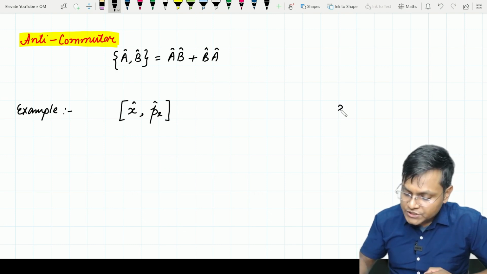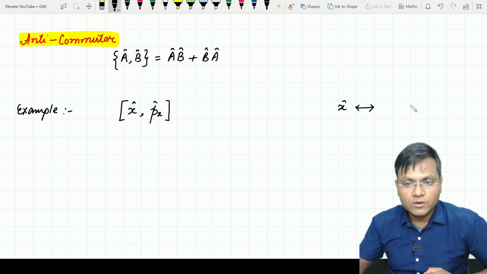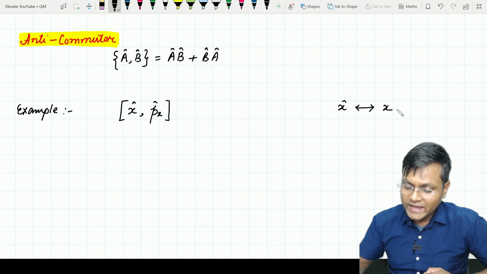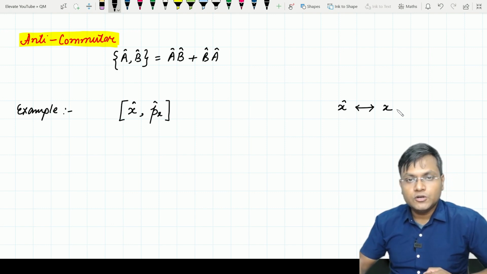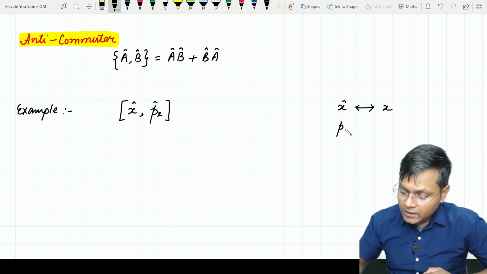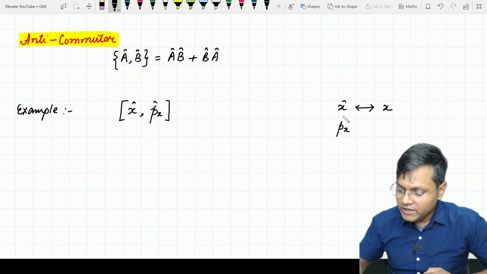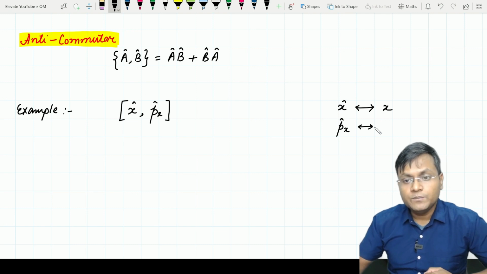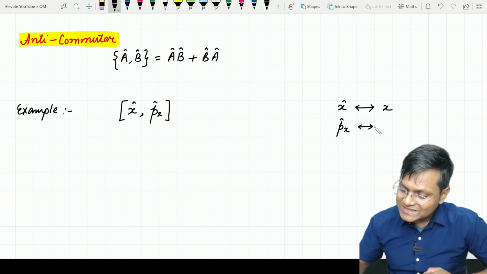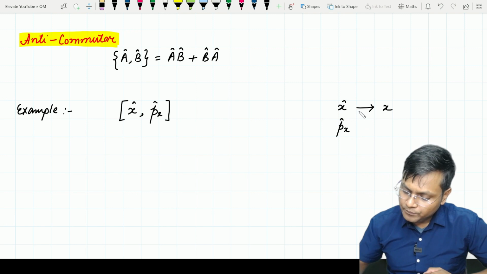So if we have a position operator and we have a momentum operator, you are probably already familiar with both of them. What is the position operator? This is the operator associated with the position of a particle in a quantum mechanical system, and this is nothing but x. Obviously we are only talking about a particle's motion which is restricted to one dimension, therefore I am taking the position to be just x. And the momentum operator corresponding to this direction, this is the operator associated with the physical quantity momentum, and its value is nothing but minus i h-bar d upon dx.